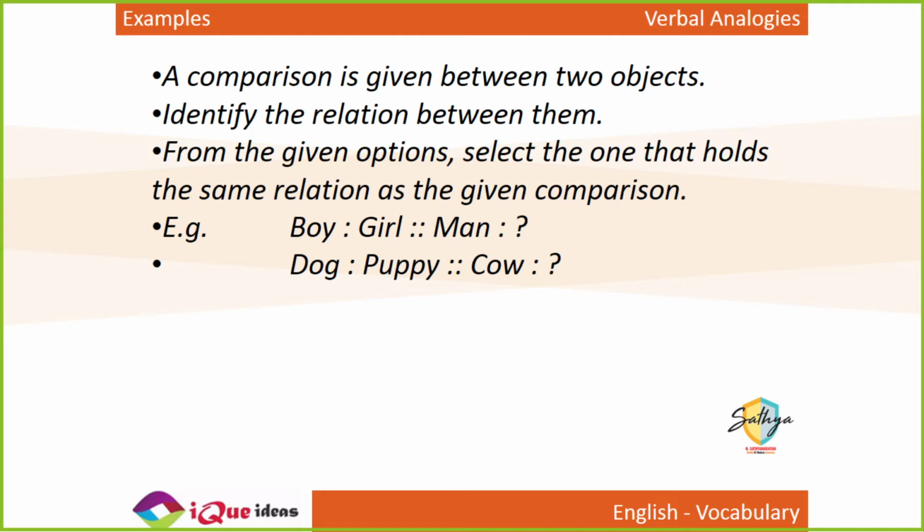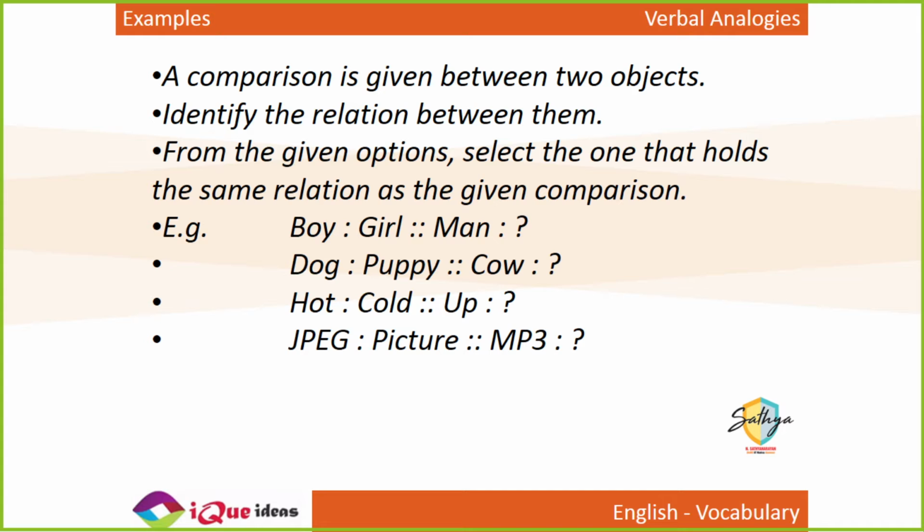Dog and puppy. The young one of a dog is called a puppy. Similarly, the young one of a cow is known as what? It's called a calf. The young one of a dog is a puppy. So the young one of a cow is a calf. Hot is the opposite of cold. So up is the opposite of down.